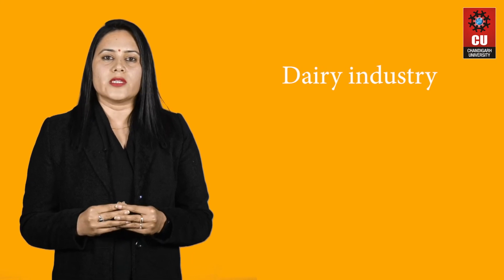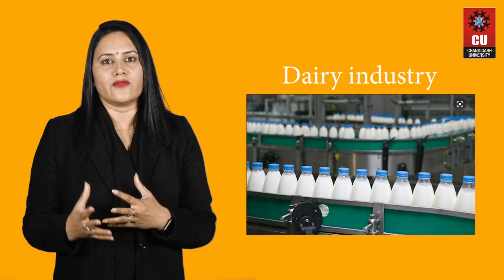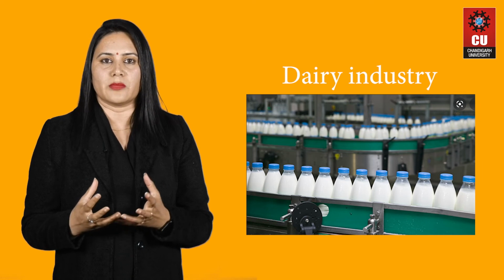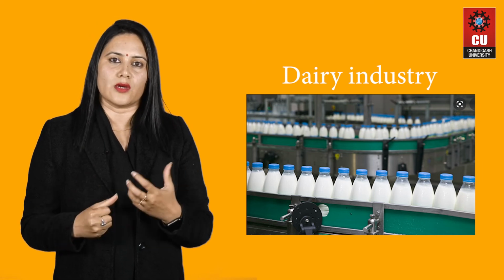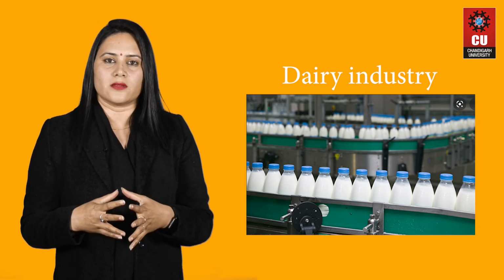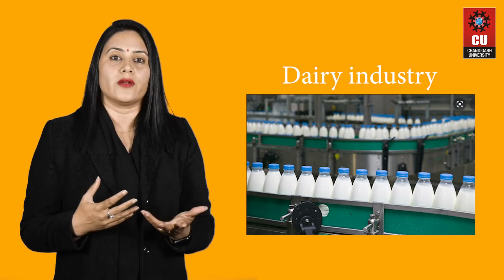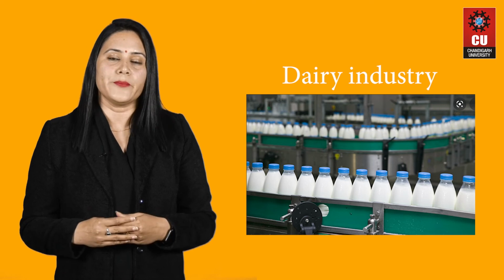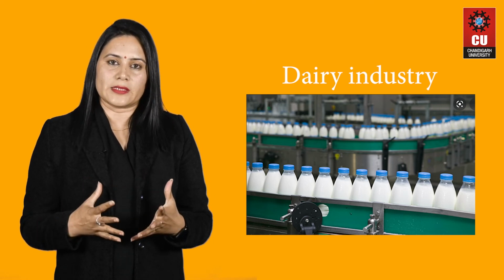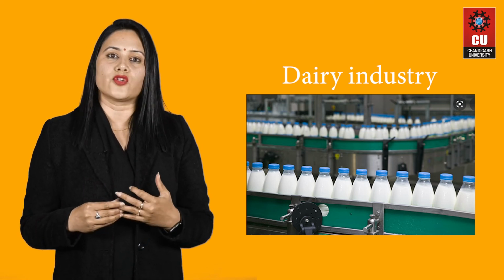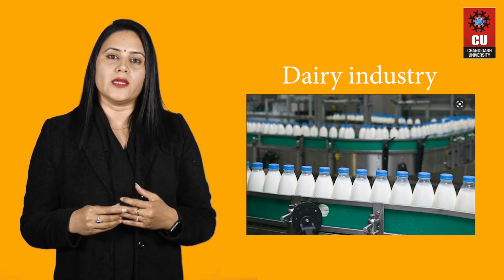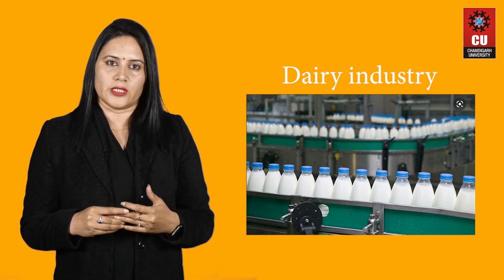Now we will talk about the dairy industry. We have to discuss the various products obtained from milk in the dairy industry using microbial species. Some of these products are very common and everyone knows about them, that is cheese, yogurt, buttermilk, paneer, etc. Species of Streptomyces, Penicillium and Lactobacillus are commonly utilized for the production of these products.